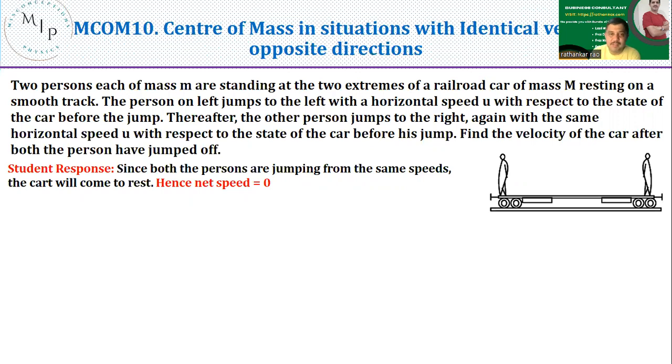Okay, so now the problem here is once again on the conservation of momentum. The question is something like this: two persons each of mass m, his mass is m, his mass is also m.